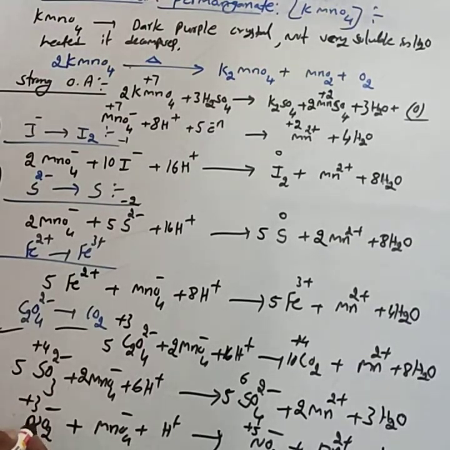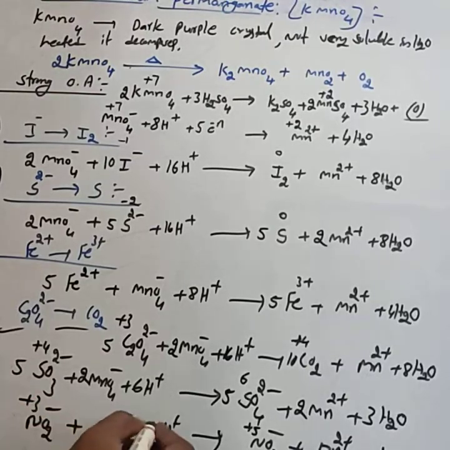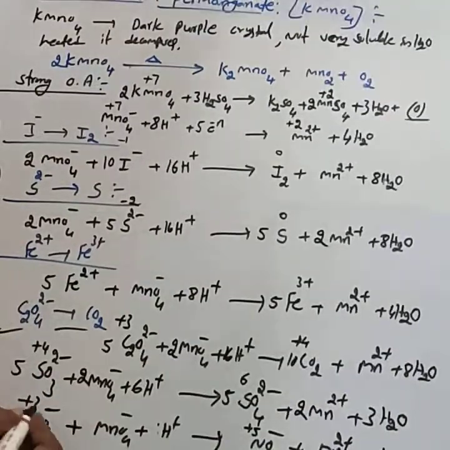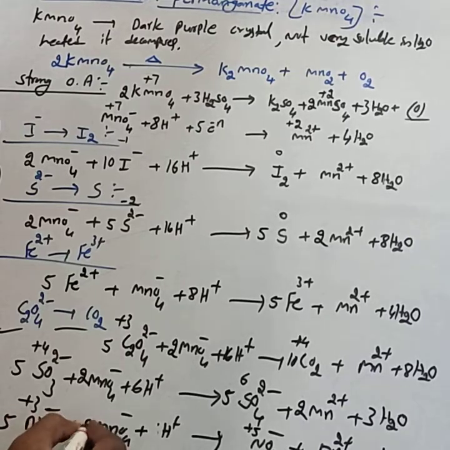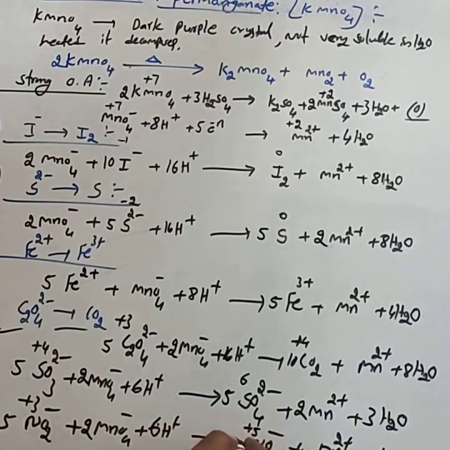NO2 minus nitrogen oxidation state plus 3, then nitrate ion NO3 minus plus 5, so 2 electrons are donated. Hence to balance this reaction just use 6H plus: 5 NO2 minus, 2 MnO4 minus, 6H plus, then 5NO3 minus, 2Mn2 plus and 3H2O.